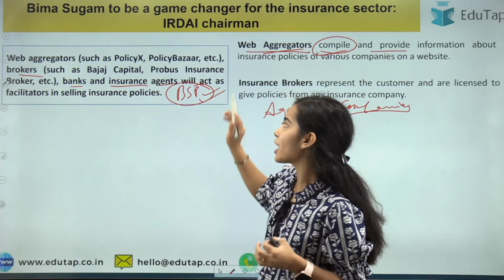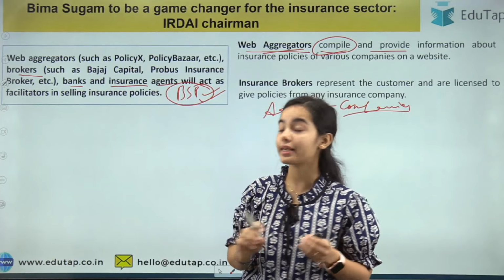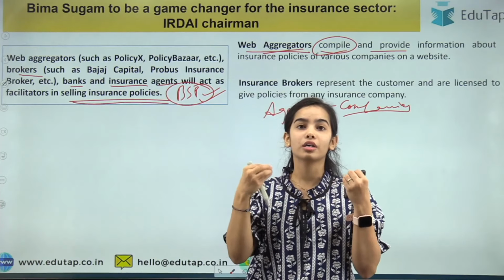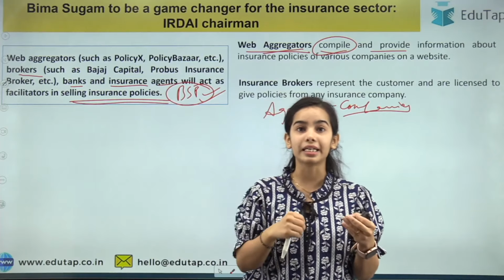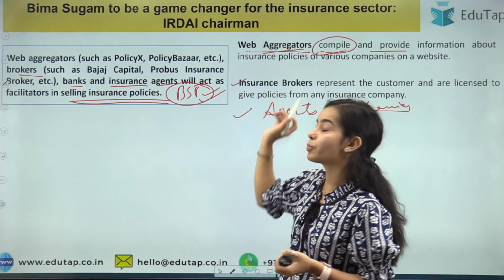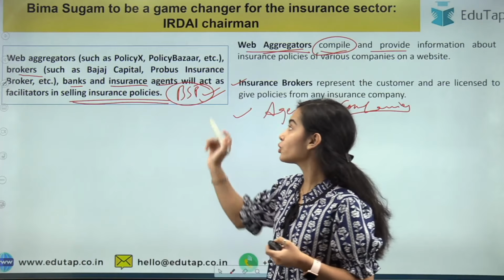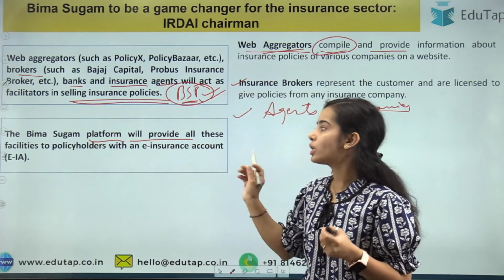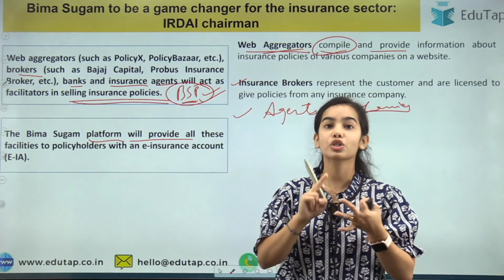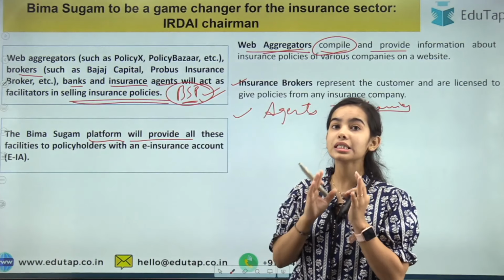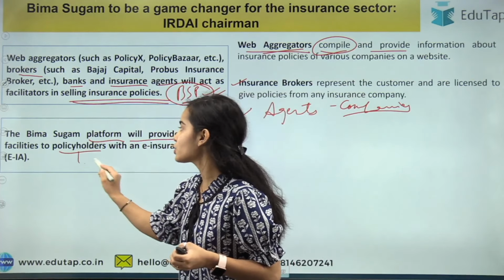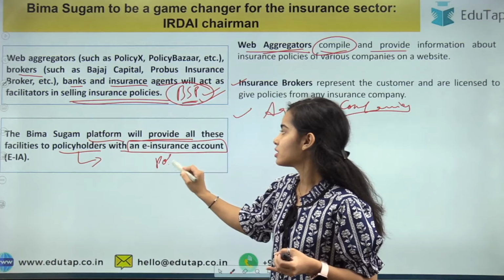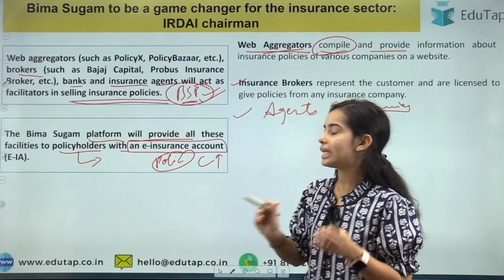So all can become a part of the Bima Sugam portal, and they will act as facilitators in selling insurance policies. So if you do not have the knowledge that you can buy the policies directly, you can take the help of the agents, you can take the help of the brokers, and you can buy the policies. Okay, so the Bima Sugam portal is providing everything to you. The Bima Sugam platform will provide all these facilities of the web aggregators, of the brokers, of the banks, of the insurance agents. All these services, facilities to the policy holders, to the customers will be provided, and they need to have an e-insurance account. The policy holders or the customers will have an e-insurance account.